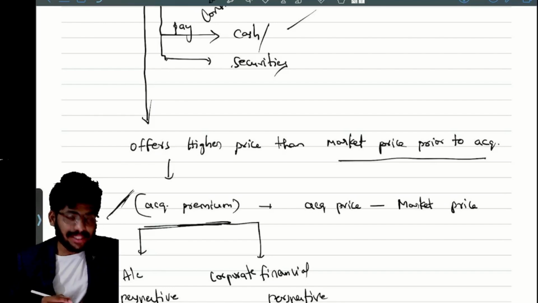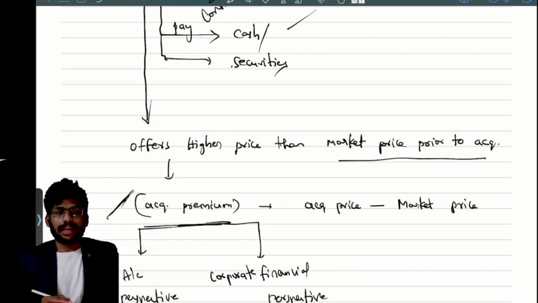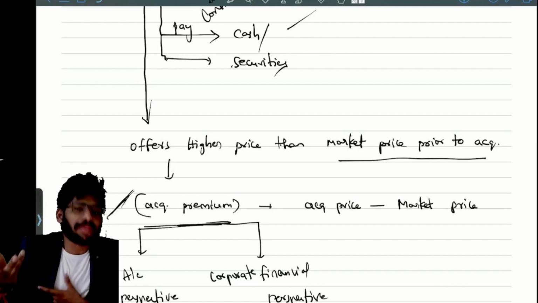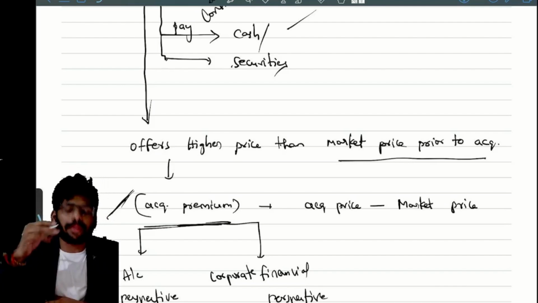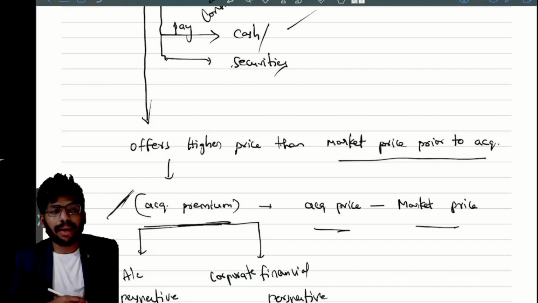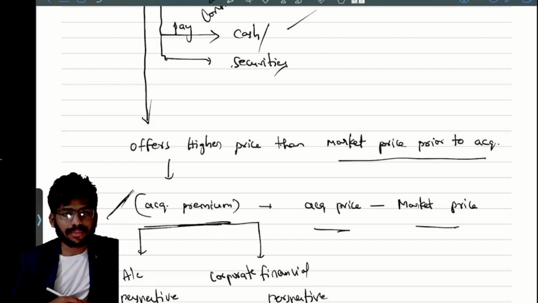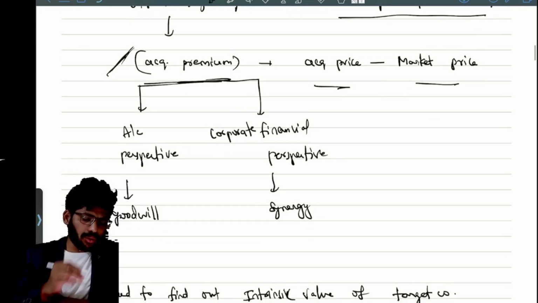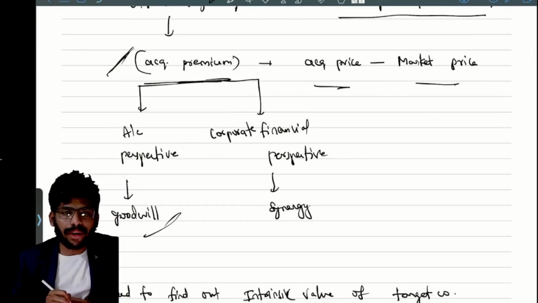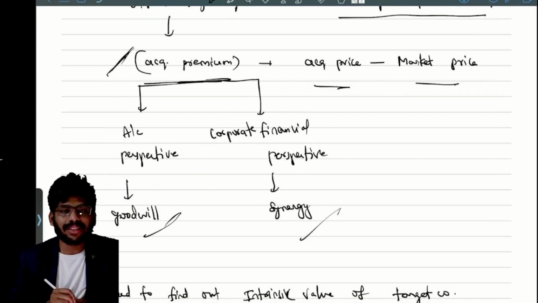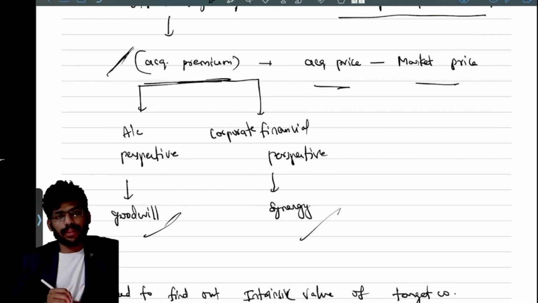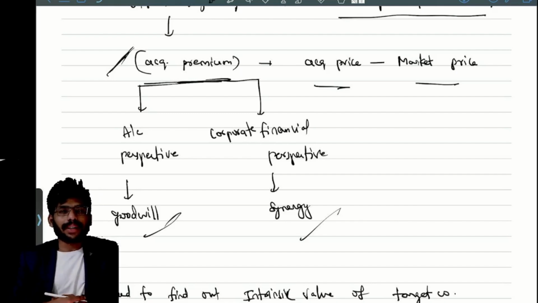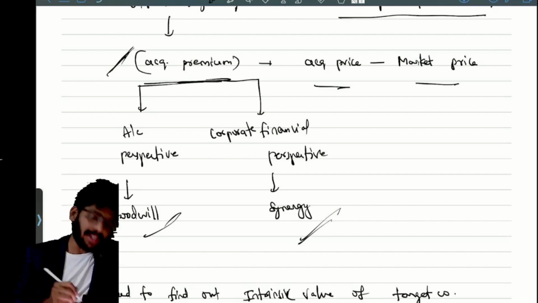Slowly I will introduce all the keywords from this topic, acquisition premium, because we are acquiring at a premium. We are paying an extra amount, that is nothing but premium. So acquisition price minus market price. Clear? Under an accounting perspective, we can call it goodwill. Under a corporate finance perspective, we can call it a synergy benefit or synergy effect.